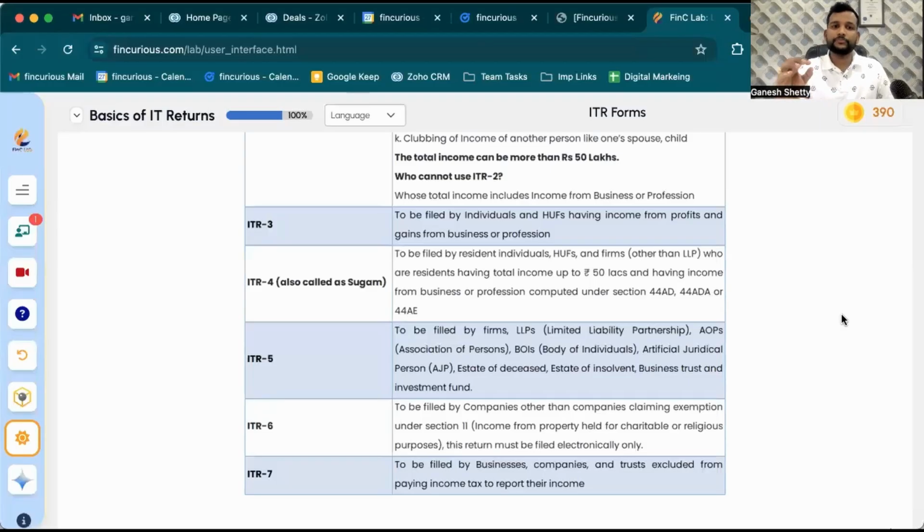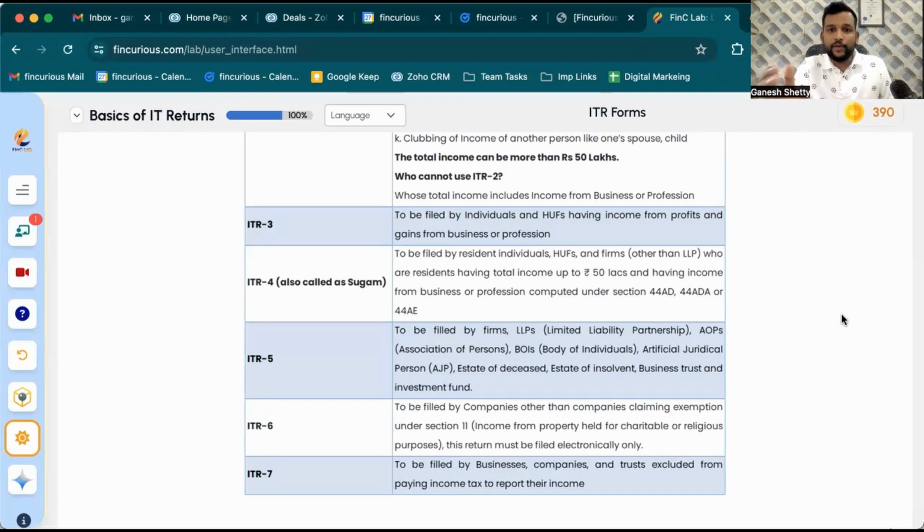So let us also see how the procedural aspects work in case of presumptive taxation. Let me share my screen, and I will also show you certain forms, how the procedural aspect works. Basically, if you are opting for presumptive taxation, as you can see on the screen, you have to go for ITR 4. So you have to file ITR 4 if you are an individual, HUF, or firm other than LLP. So basically, presumptive taxation is not applicable to LLPs. If you are running a limited liability partnership, then you are not eligible for presumptive taxation.